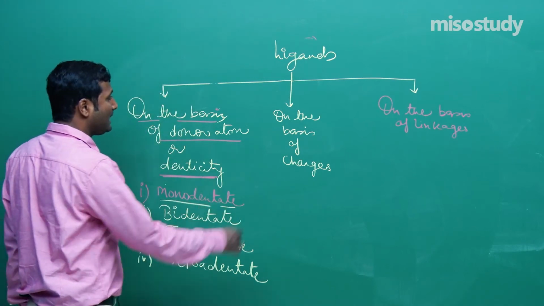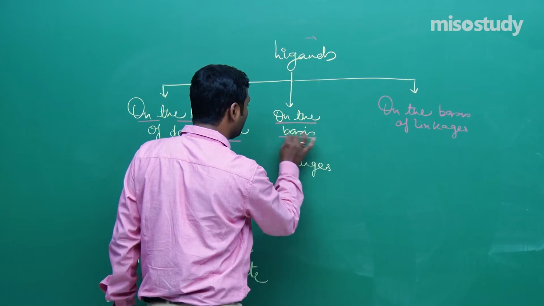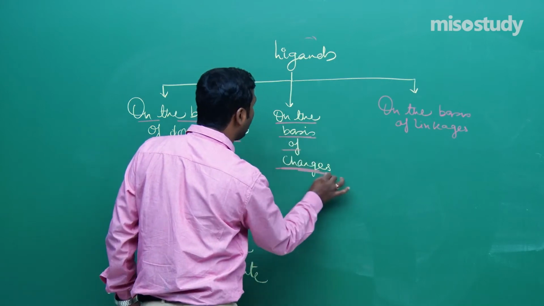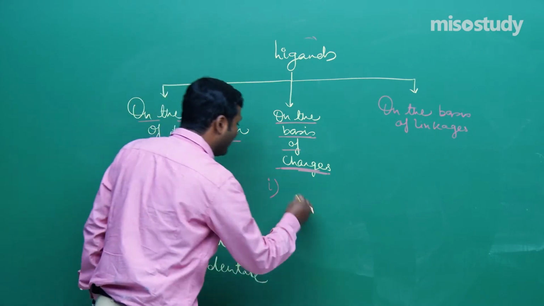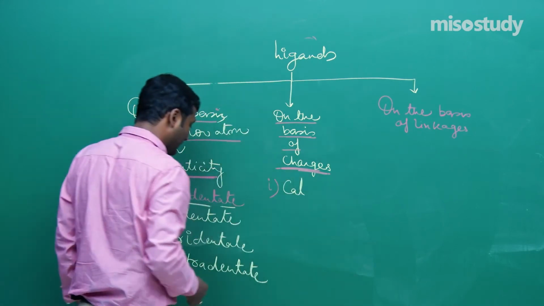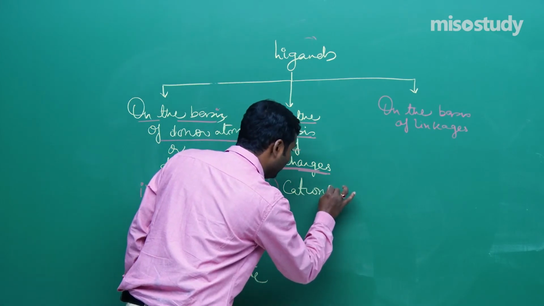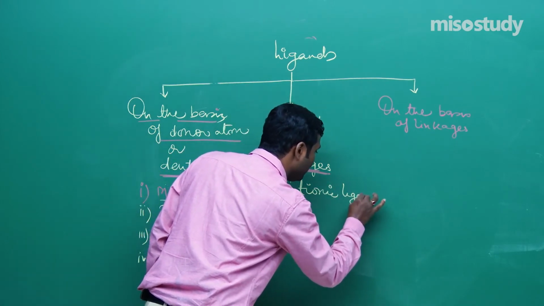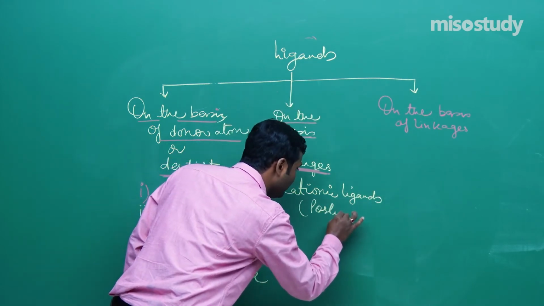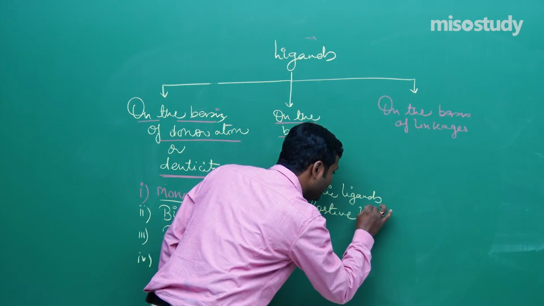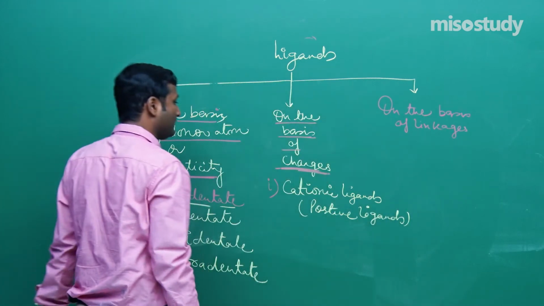Is it clear? Now on the basis of charge, if anyone asks you what are the types of ligand, the first one is, friend, cationic ligand, or you can say positive ligand.